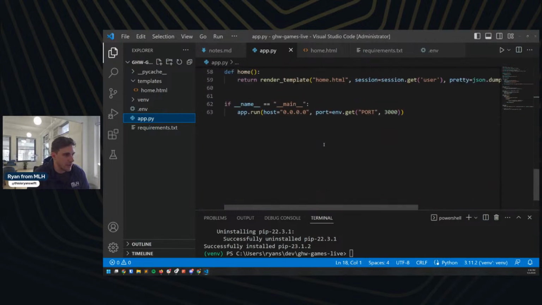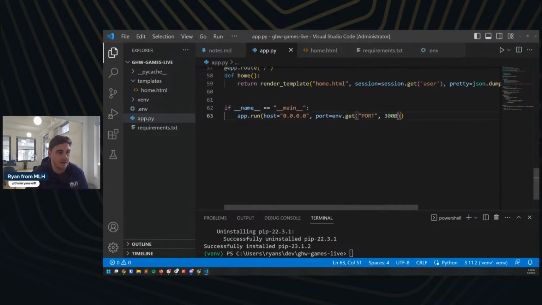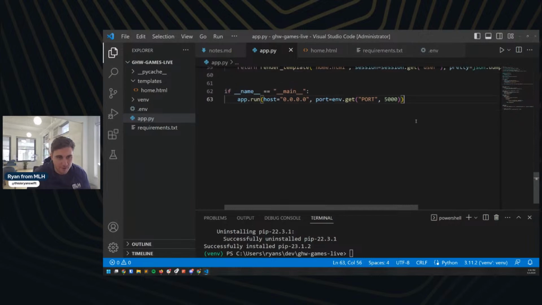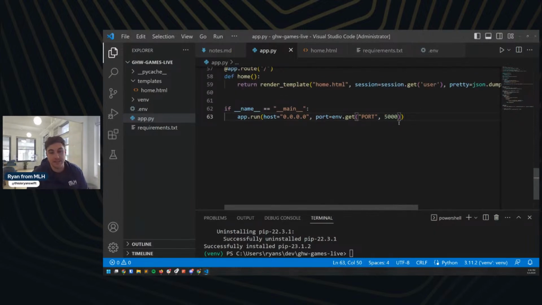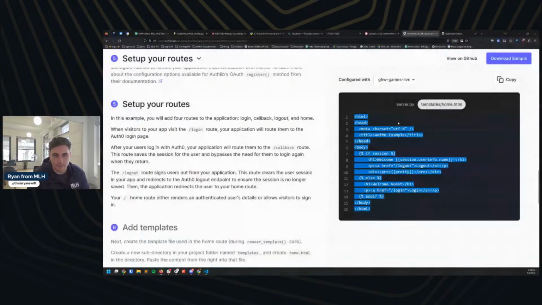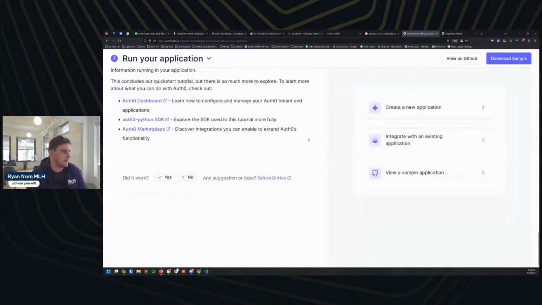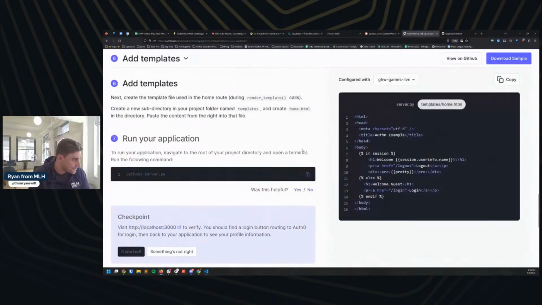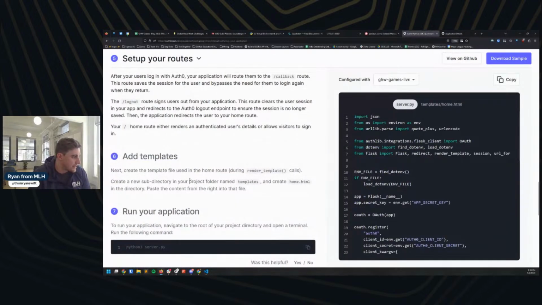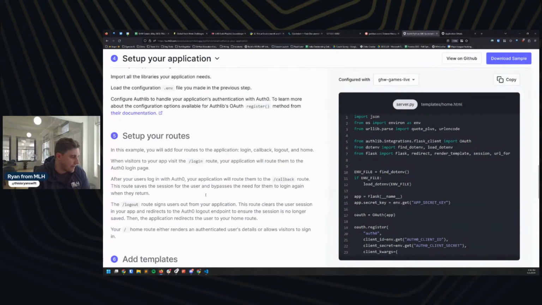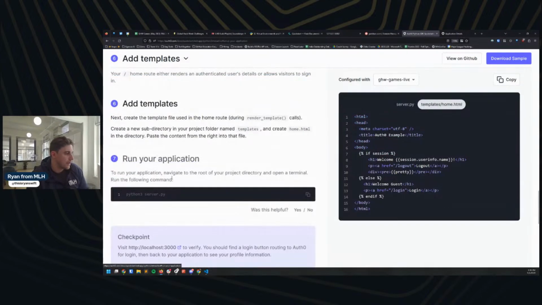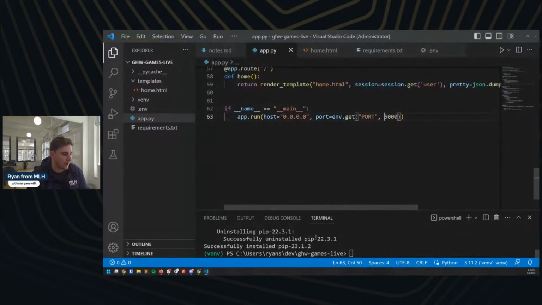The only other thing I'm going to change, I don't know why, I'd be curious if anyone in chat does know why, they set this app to run on a specific port. They set it to run on 3000. Traditionally, Flask apps run on 5000. I don't know if this is just the preference of the author or what the reasoning is here, but I am going to reset this to 5000 as well, just so that some of the other stuff we do later on follows what you would normally see. So we added the templates. The routes, they have a little explanation for all of those. We're good to go.